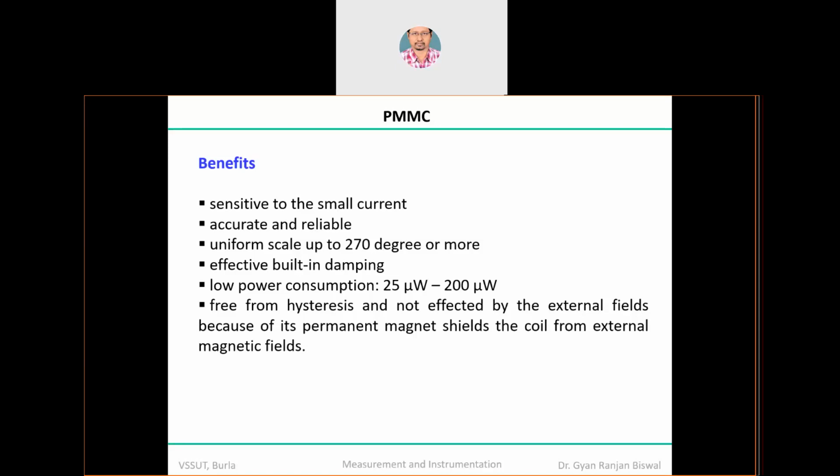Number two, one more advantage: it's a very low power consuming device. Why? Because the voltage you are getting is hardly from 10 microvolt to 1 volt. If you work out voltage and current, the power varies roughly around 25 microwatt to 200 microwatt. So if you use some battery kind of arrangement for the supply rather than a direct DC supply, it is a very low power consuming device. That means the battery will last long once it is enabled.